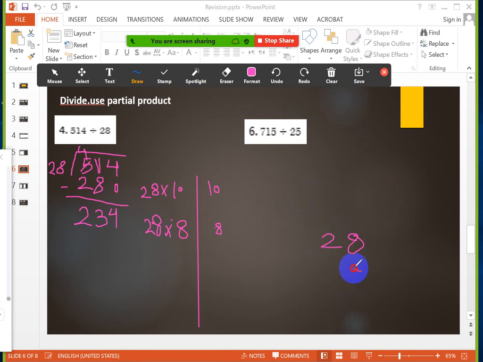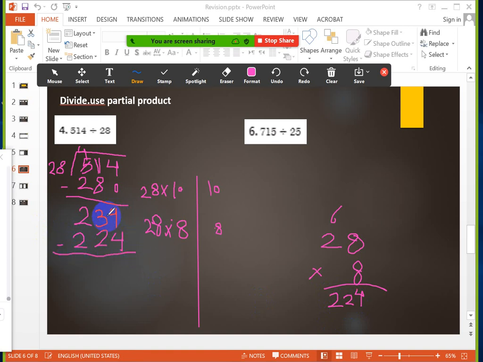Okay? So if we multiply 28 with 8, let's try to multiply it on a white paper like this. 28 multiply 8 to find the answer. 8 multiply 8 equals 64. So I will put 4 here and 6 above the tens. 8 multiplied 2 equals 16, plus 6, 16 plus 6 equals 22. So this is the answer, 224.